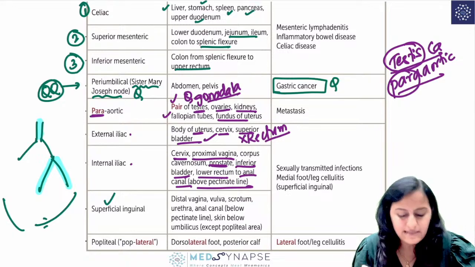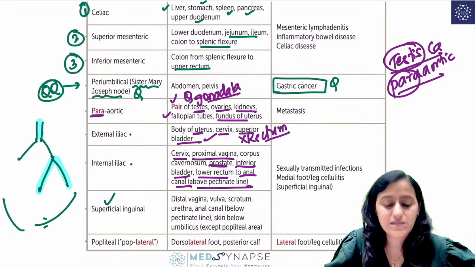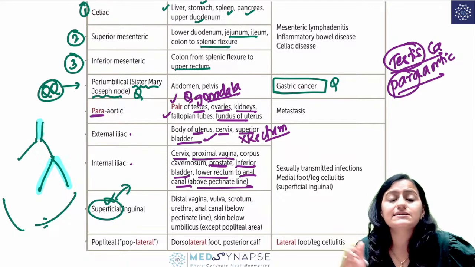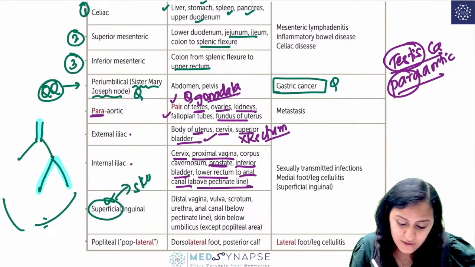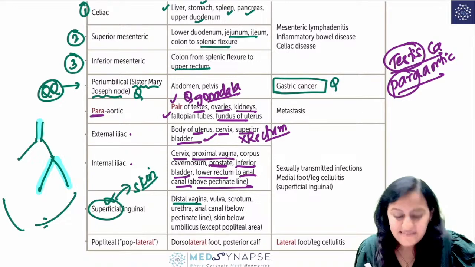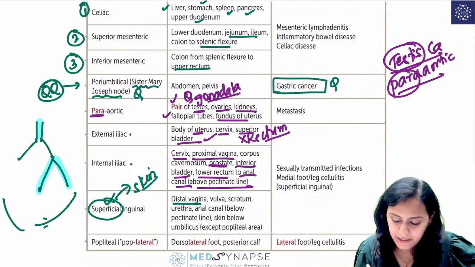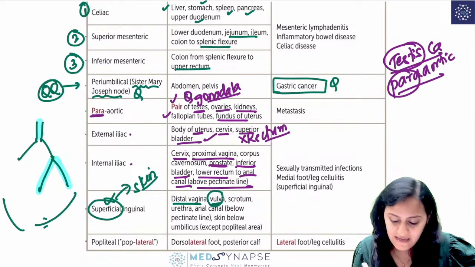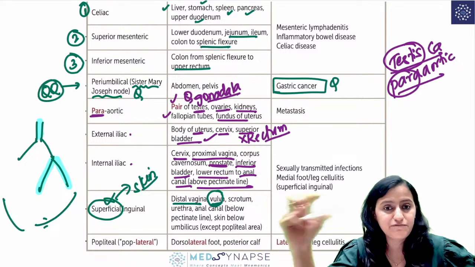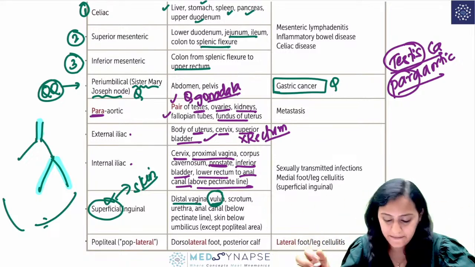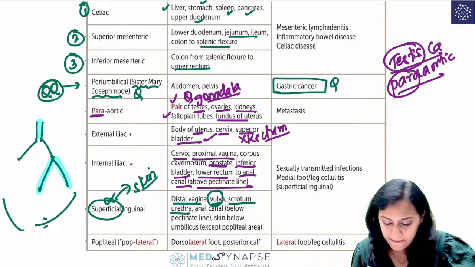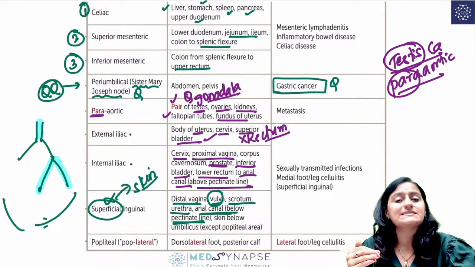So you have the inguinal ligament, uske paas you have the superficial inguinal lymph nodes. Remember, superficial inguinal is draining the superficial organs which are close to the skin, right? The external part, close to the skin. So you have distal vagina, the outermost opening. You have vulva, this is very, very important. For CA vulva, the first lymph node is the superficial inguinal lymph node because it's the outermost part, skin jaisa. Scrotum is the external organ, so superficial inguinal. Urethra, anal canal below the pectinate line, right?